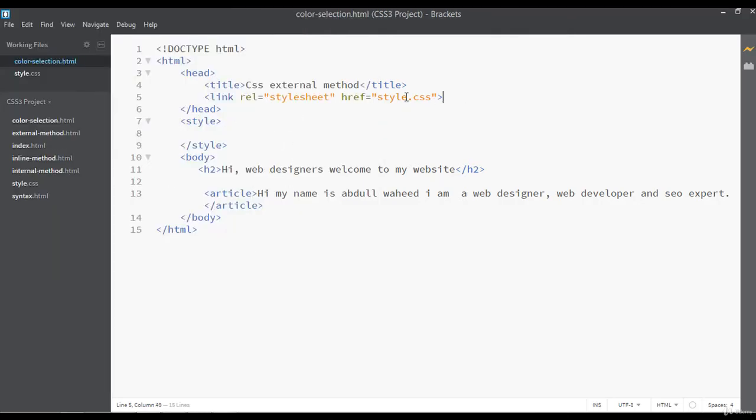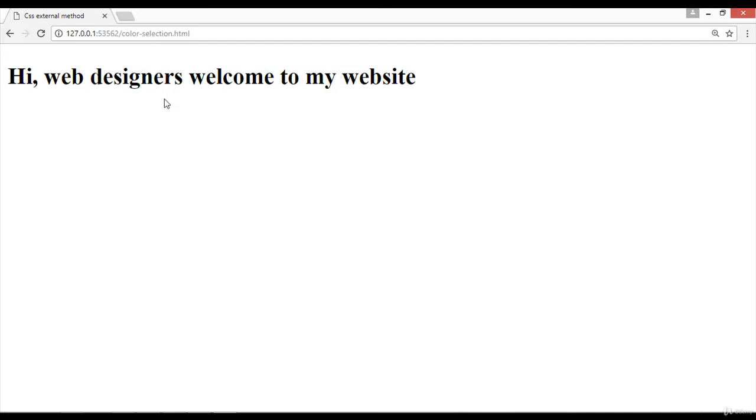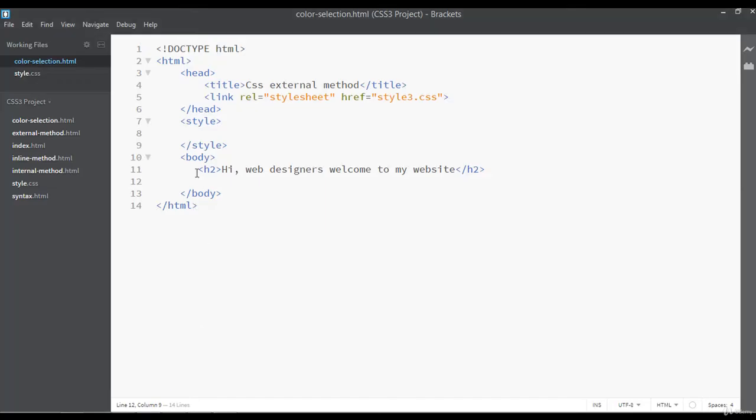Now I'm going to remove this link from here, since we are not going to use it. I'm writing style3 here, which does not exist as any file. Just remove this article tag and press Ctrl S to save. Click here to see the live preview. Hi web designer, welcome to my website. We have a simple heading.